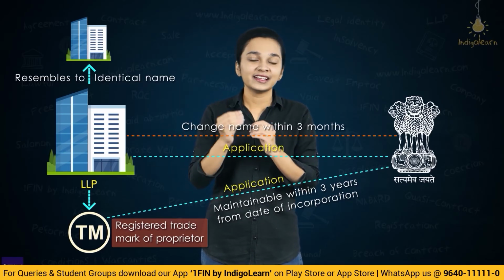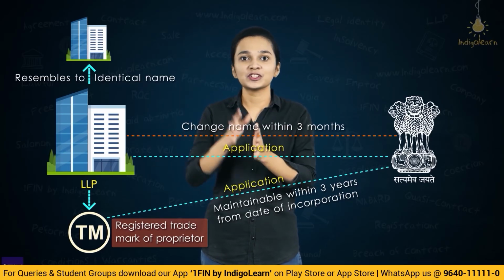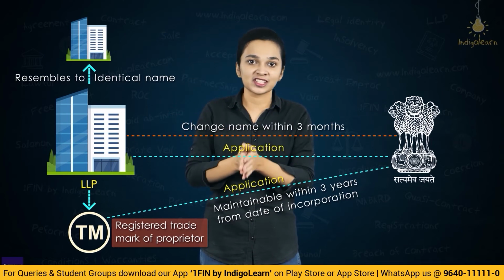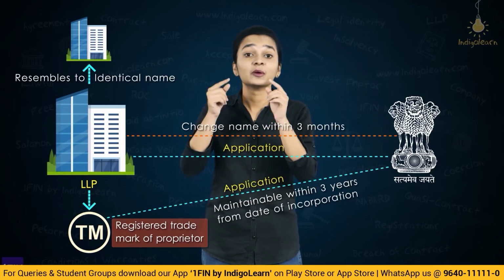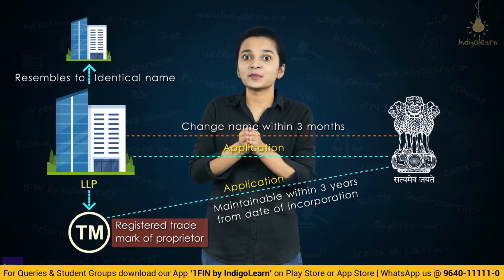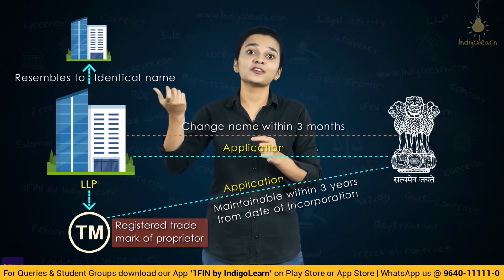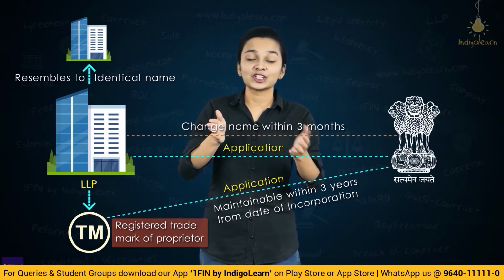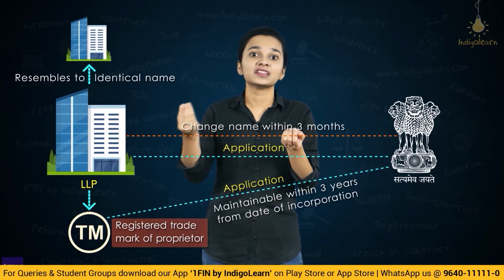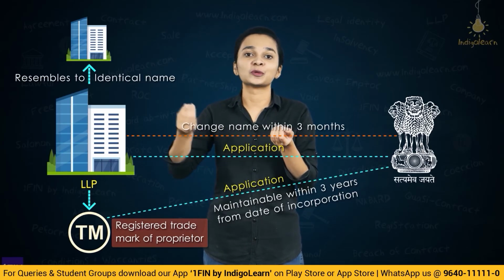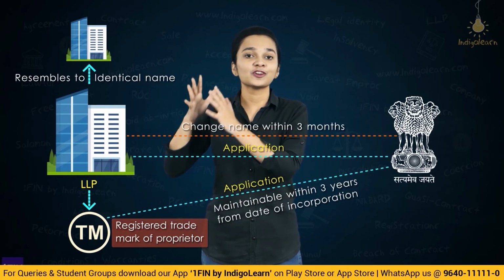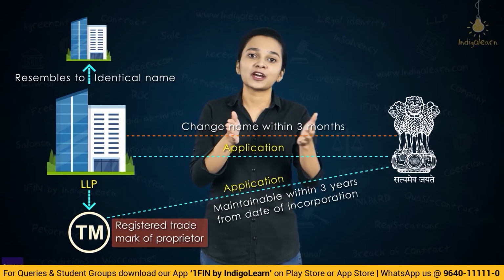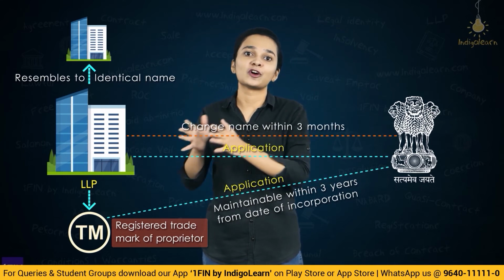So, here under subsection 1, we have understood that the central government, on an application received, will instruct the LLP to change its name. But in a situation where the name of the LLP resembles a registered trademark, the proprietor with the registered trademark can make an application with the central government within 3 years from the date of incorporation of the LLP. So, the application of a proprietor of a registered trademark will be maintainable for a time span of 3 years from the date of incorporation of the LLP.